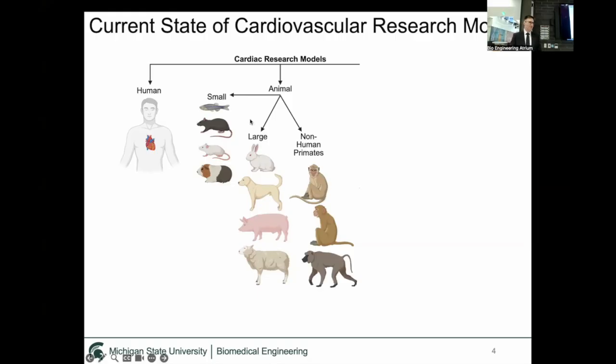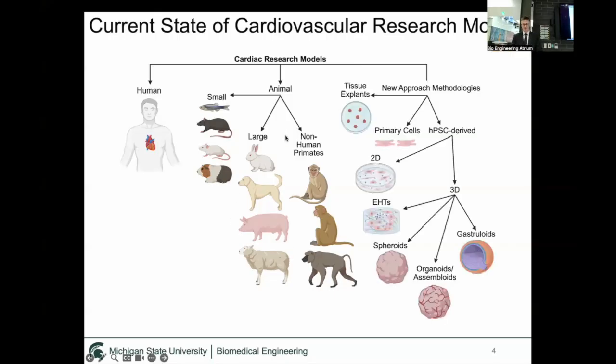For example, cardiovascular disease isn't even a cause of death naturally for many of these animals, so we must induce cardiovascular disease in them. And this manifests in the fact that over 90% of drugs tested in animals go on to fail in clinical trials. Furthermore, the larger the animal, the more expensive it is to maintain, and the longer duration of time it takes to get to a mature point where we can actually study cardiovascular disease where it models human cardiovascular disease.